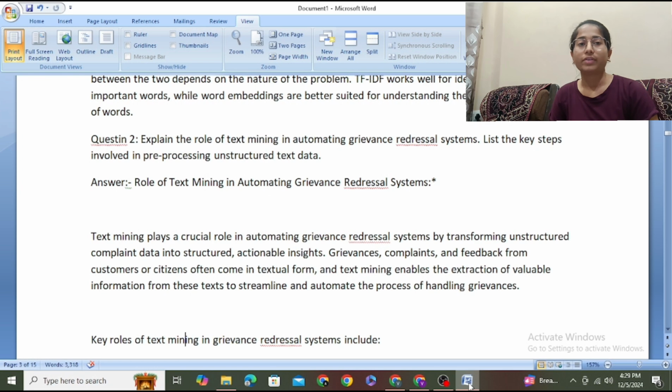List the key steps involved in pre-processing unstructured text data. Role of text mining in automating grievance redressal system. Text mining plays a crucial role in automating grievance redressal system by transforming unstructured complaint data into structured, actionable insight. Grievances, complaints, and feedback from customers or citizens often come in textual form, and text mining enables extraction of valuable information from these texts to streamline and automate the process of handling grievances.